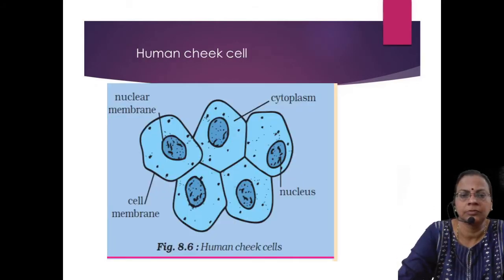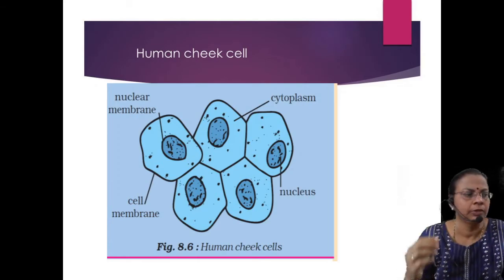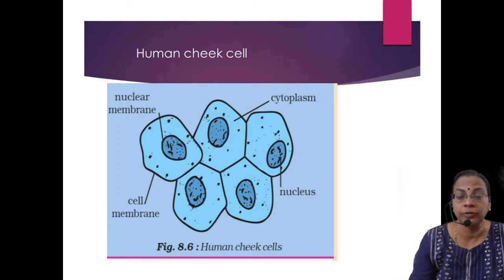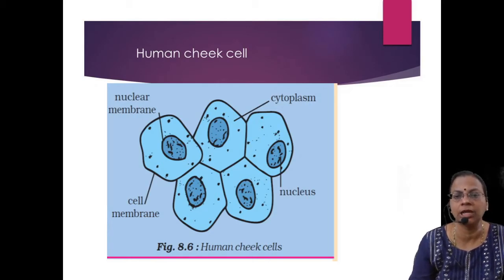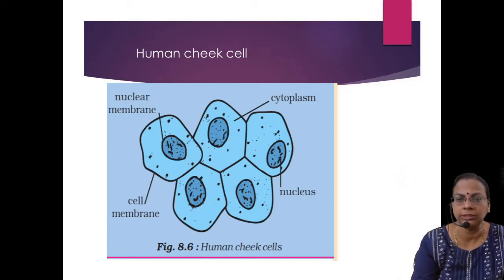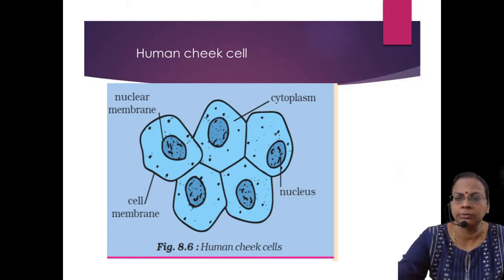Okay. Now we will move on to the typical eukaryotic cell, and here the example is human. Any human cell can be taken. Here it is the diagram of a human cheek cell. Sometimes for diagrams they will ask the question, draw and label the parts of a typical eukaryotic cell or cheek cell. So here in the figure we can see the cheek cell.